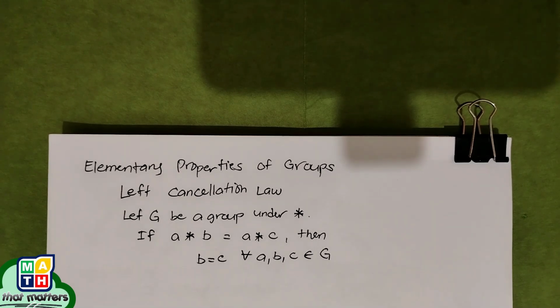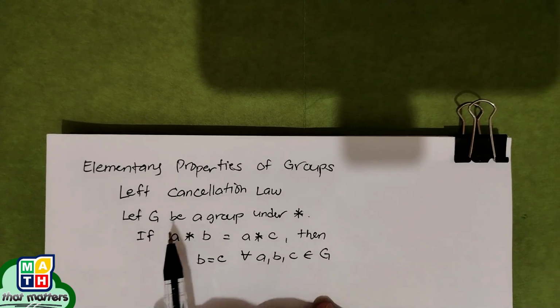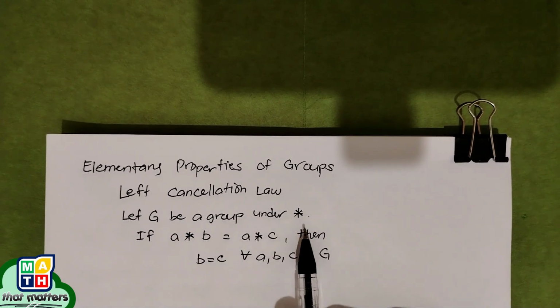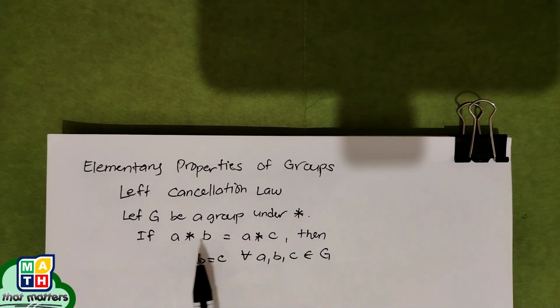Let's go to the elementary properties of groups. In some references, these are stated in the forms of theorem. And the first one we're going to talk about this time is the left cancellation law. This states that if we let G be a group under a certain binary operation star, if A star B